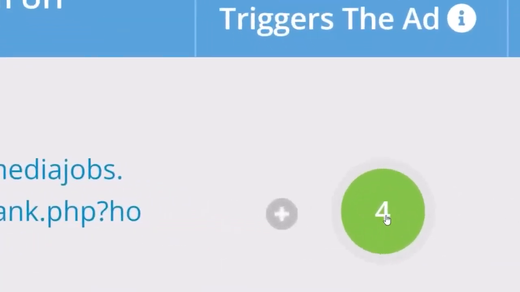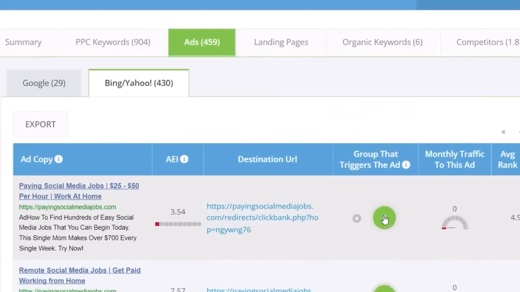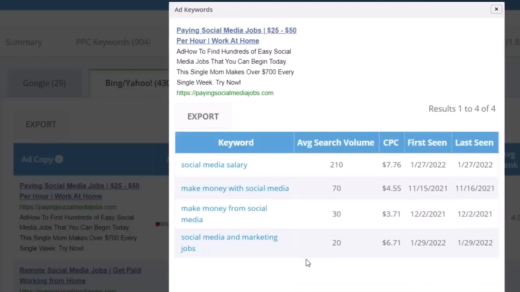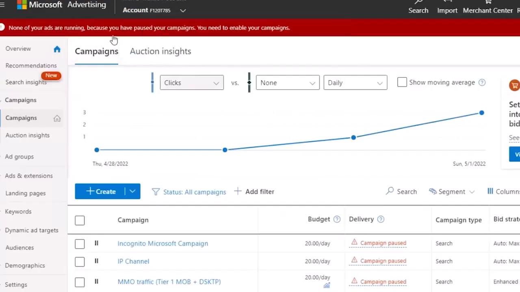Now, the next thing you want to do is just click on any of these campaigns and then just copy the ad copy. So just right click and copy, and then just paste it into a notepad or something like that. And then just save it somewhere on your computer. Now, the next thing you want to do is just head over to Bing Ads, which is the advertising platform that you're going to be using for this method.